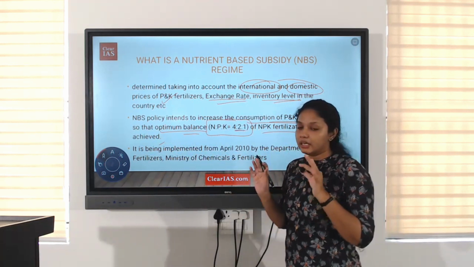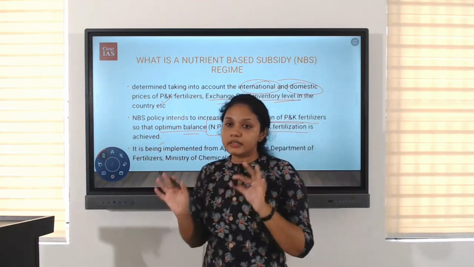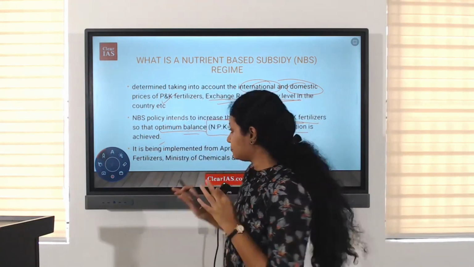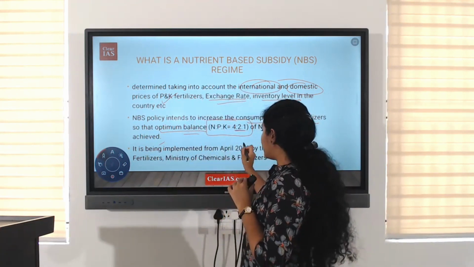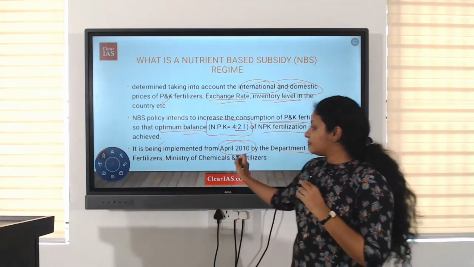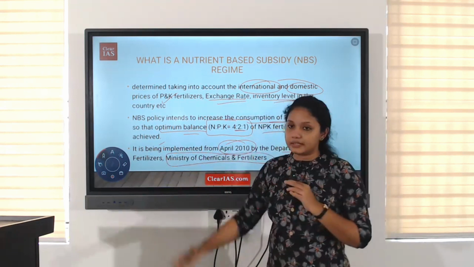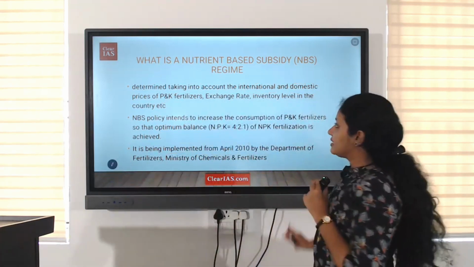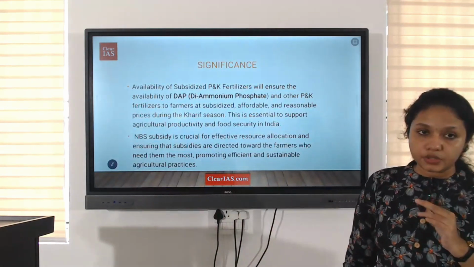This is the majorly considered fertilizer nutrient ratio. It is being implemented from April 2010 by Department of Fertilizers, Ministry of Chemicals and Fertilizers. Clear? Now we will discuss the significance of the NBS, nutrient-based subsidy.